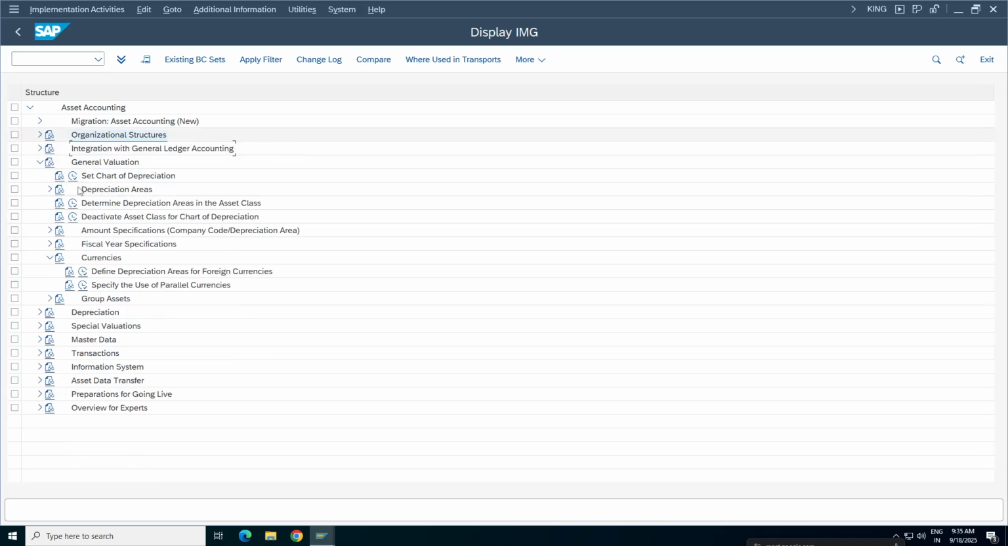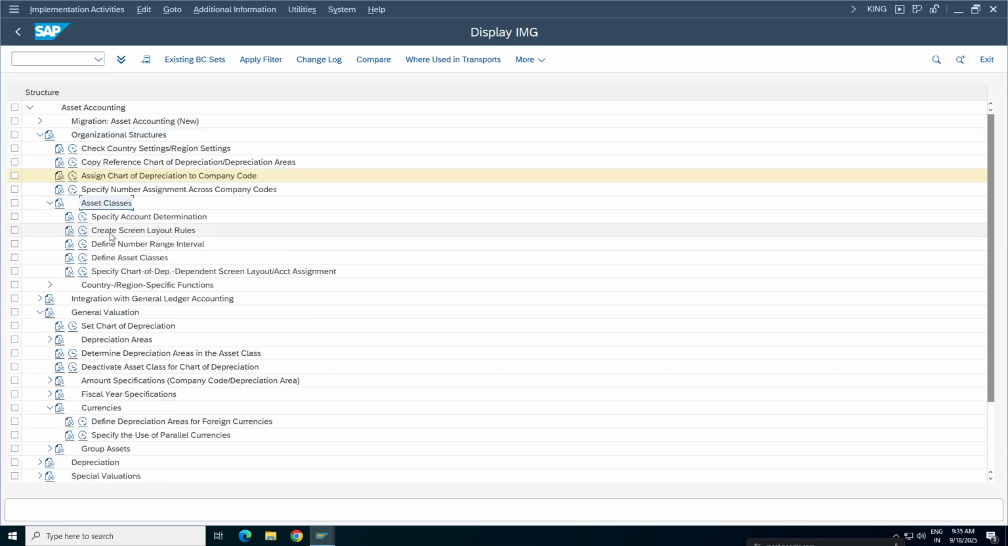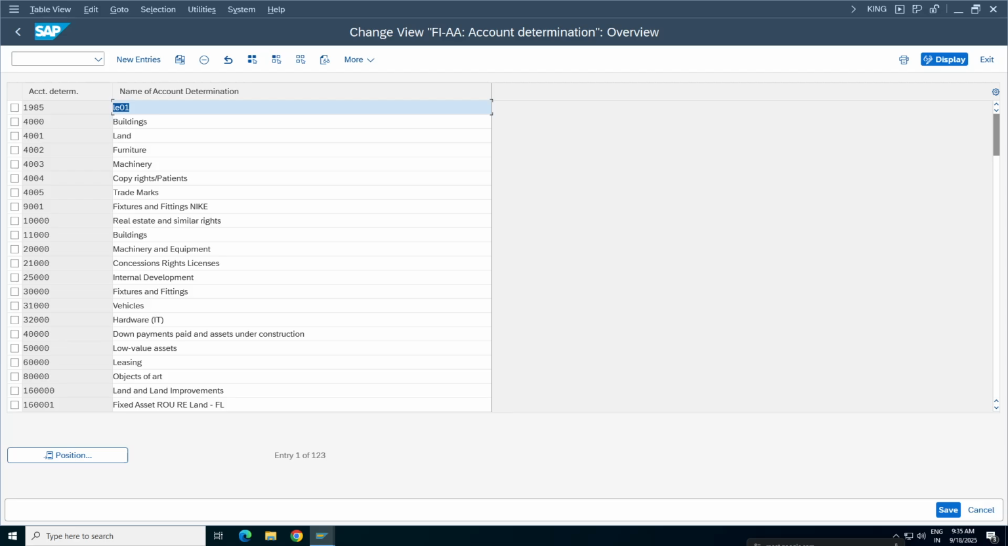Okay. If this is fine, then under other structures, asset classes, specify account determination. Account determination plays a very important role to derive the GL accounts. Whenever you post any asset business transactions such as acquisition, depreciation, retirement, scrapping, and so on, any business transaction related to asset accounting, the GL accounts will be derived based on account determination.